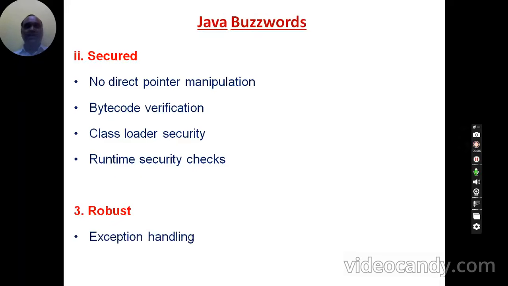And Java is called a robust language. Why robust language? See, during the execution of a program in C or C++ languages, if any errors occur during runtime, immediately that program will be halted without displaying any error message to the user. Then the user doesn't know what happened, why that program has been stopped.